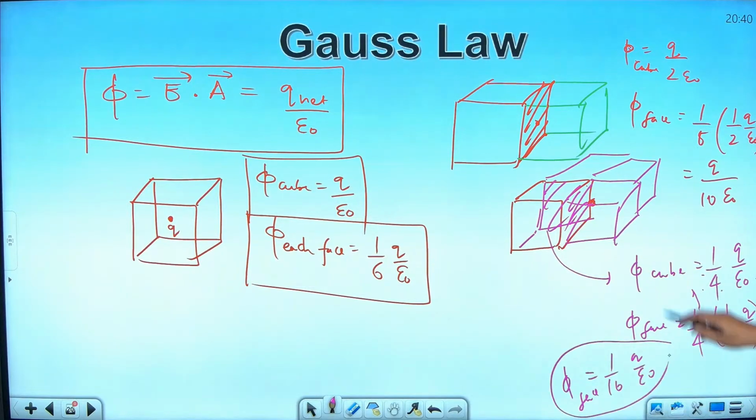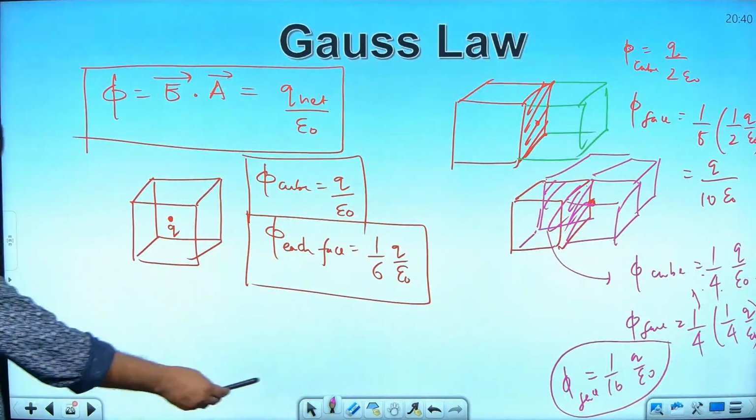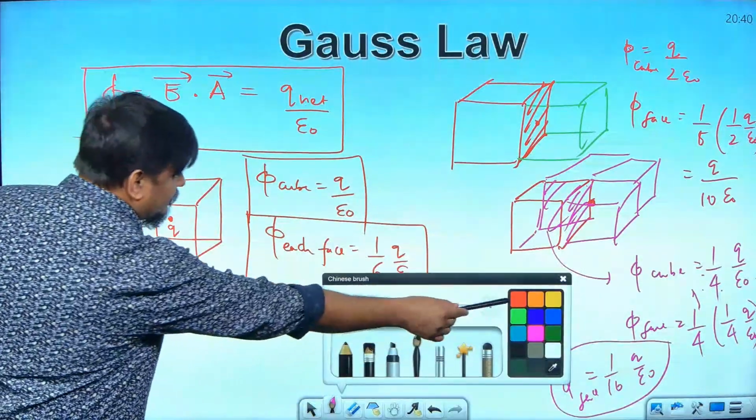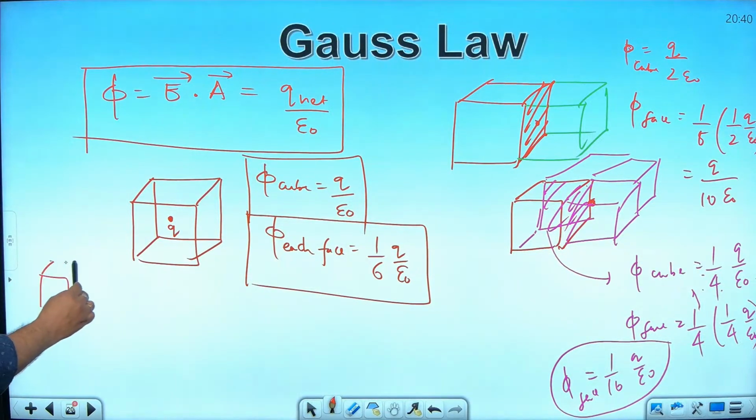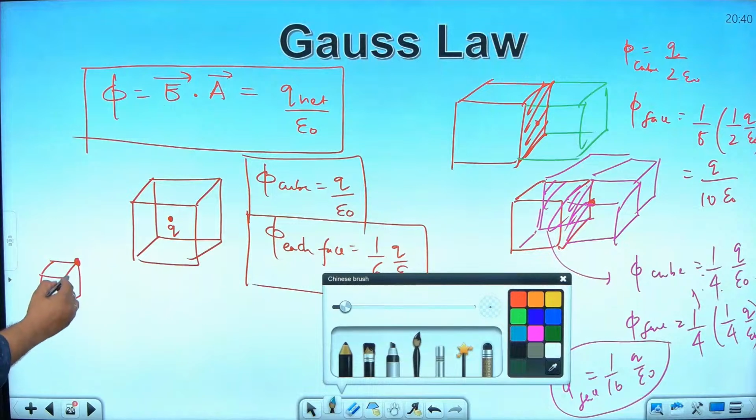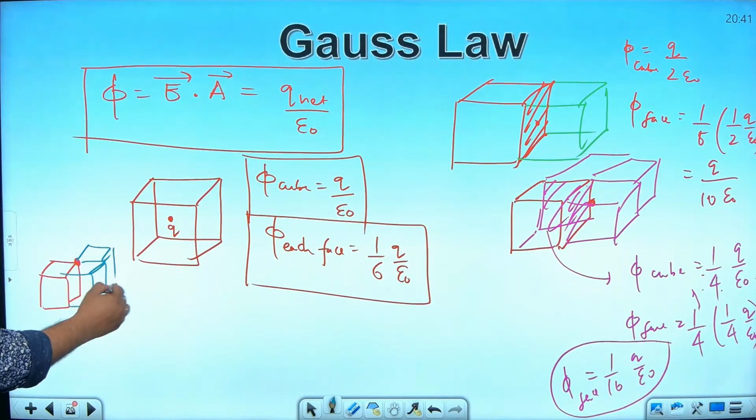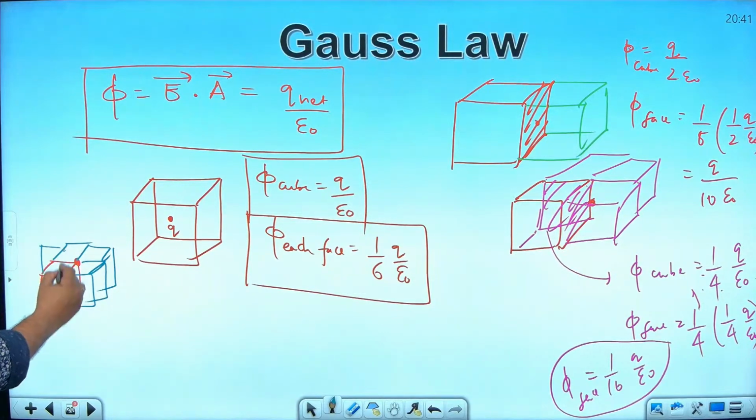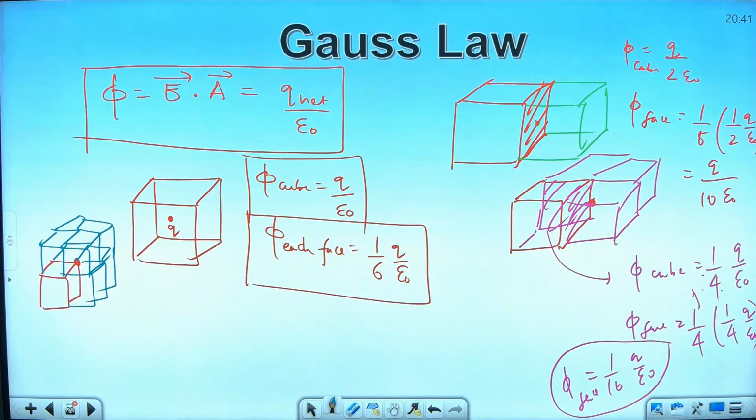And the last one, when the charge is present where? At the vertex. How many cubes do you need then? 7 more you need. Yes. If the charge is present at the vertex, then you need 7 more cubes to make it symmetric. Maybe 1 cube like this, another cube like this, another cube like this. Once again, same set above also, isn't it? Then only it becomes symmetric.